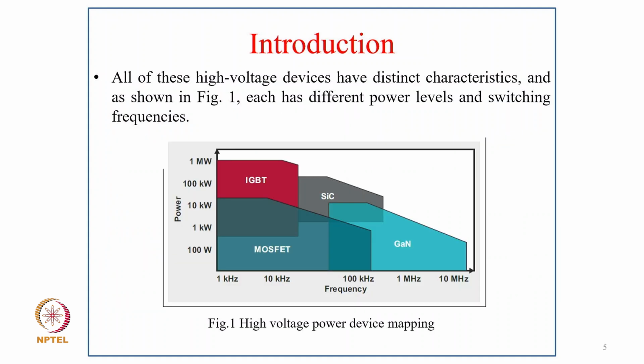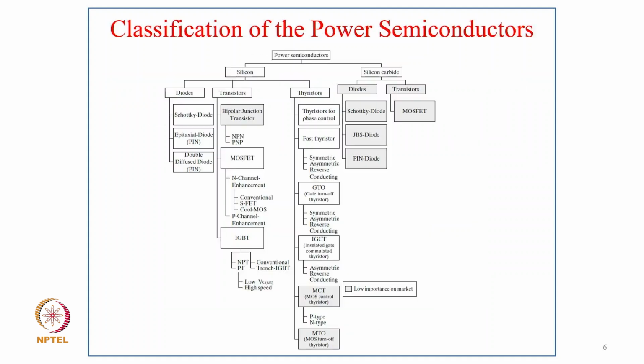So all of these high voltage devices have distinct characteristics, and as shown in figure 1, each has a different power level and switching frequency. As you can see, with MOSFET we go to about 100 kHz, with IGBT we go typically 10 to 15 kHz, with silicon carbide we go typically 120 kHz, and with GaN devices we go even more than 10 MHz.